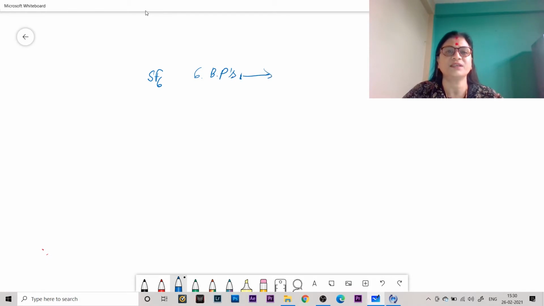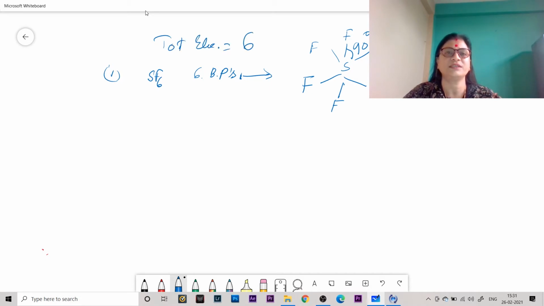The normal structure of SF6 is octahedral, and the bond angle is 90 degrees. The total electron pairs around the central atom equal 6.